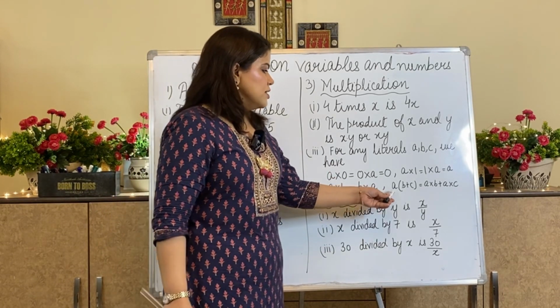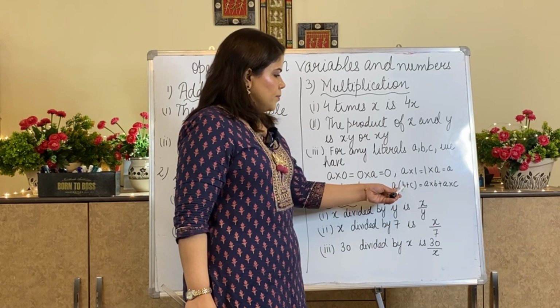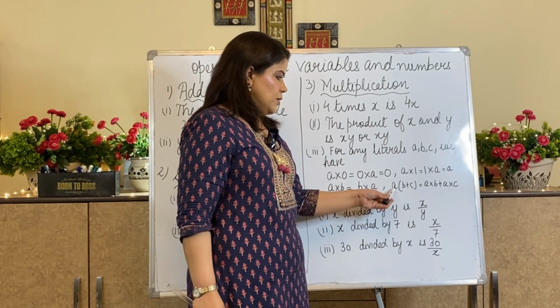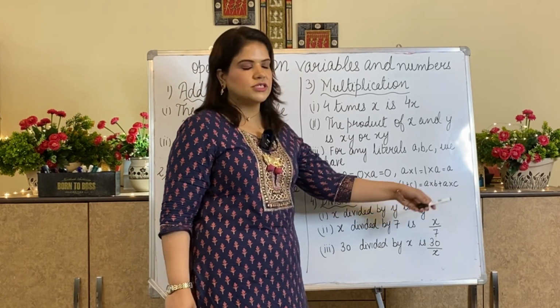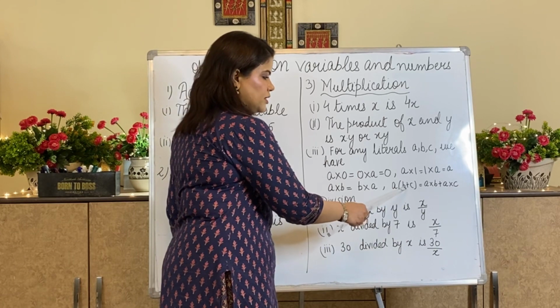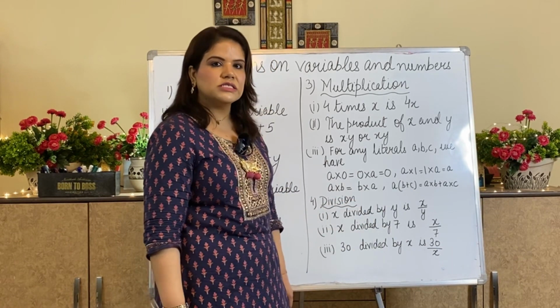Now this is distributive property over addition. A into b plus c can be written as a into b plus a into c. Outside number will first multiply with the first number, then outside number will multiply with the second number in the bracket.